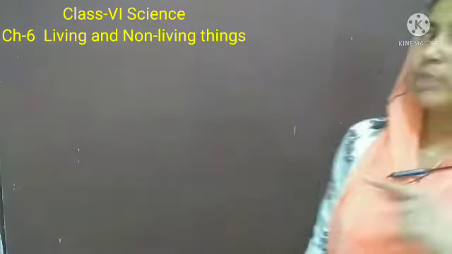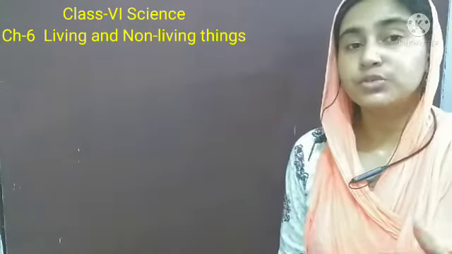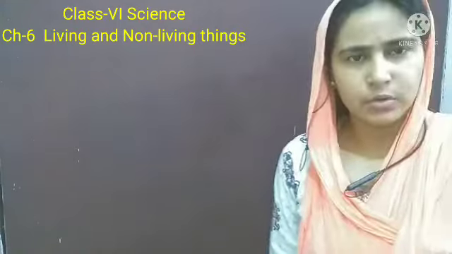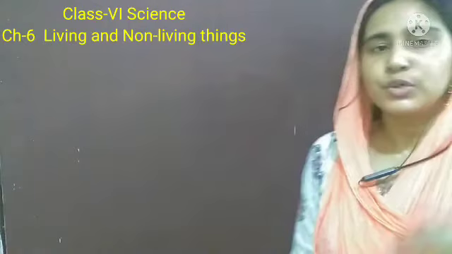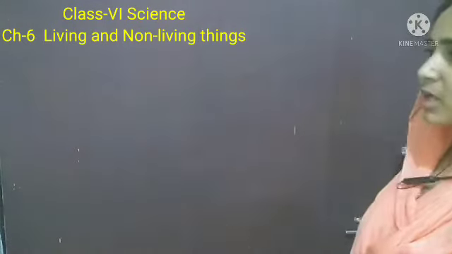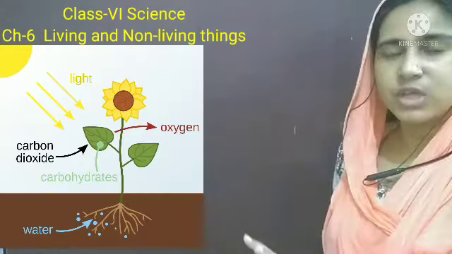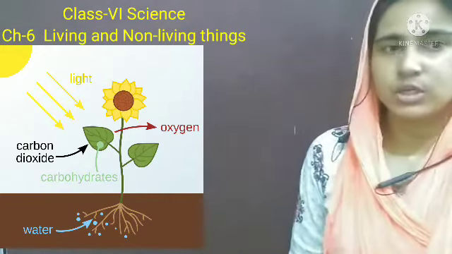Plants make their food by the process of photosynthesis. In photosynthesis, which air do plants use? Plants use carbon dioxide and release oxygen, just the opposite. So in photosynthesis, plants use carbon dioxide from the atmosphere and release oxygen as a byproduct.